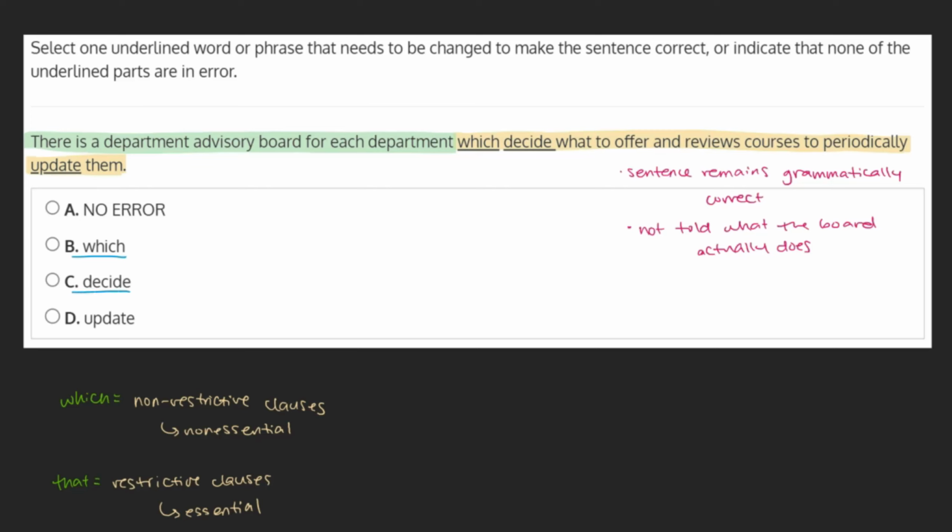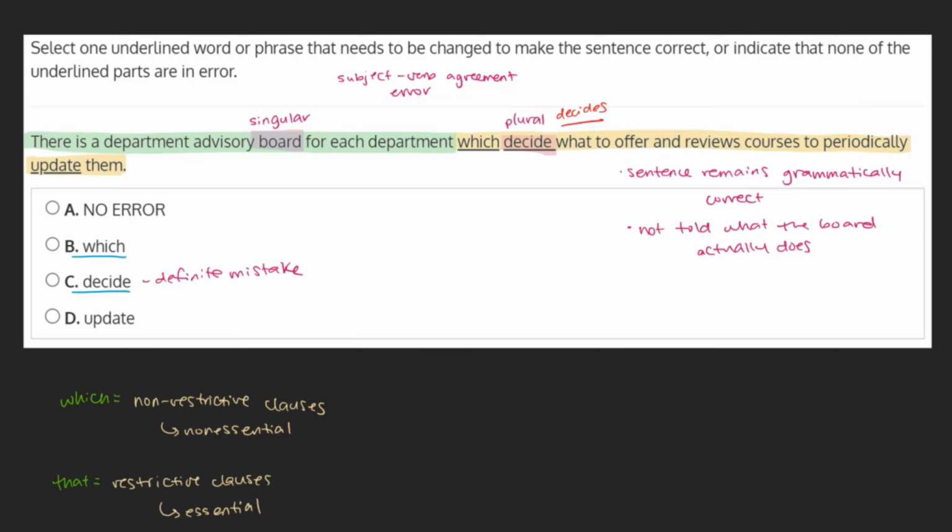C. Decide. The subject of the clause is board, which is singular. However, the verb here is decide, which is plural. This creates a subject-verb agreement error. To correct this error, we'd say, there is a department advisory board for each department which decides what to offer, etc.